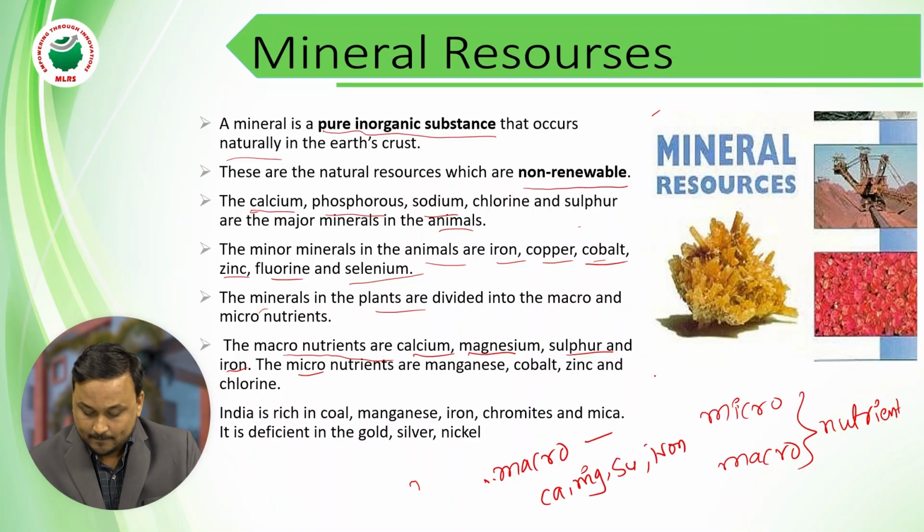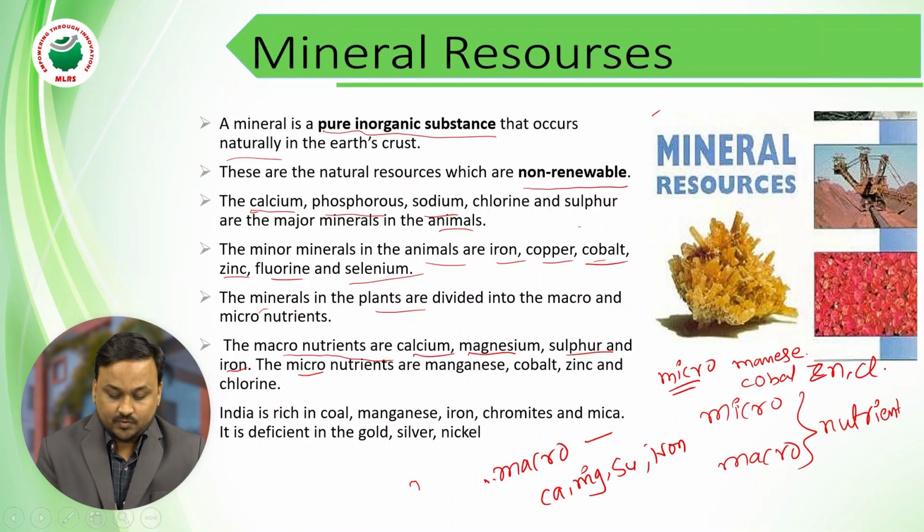Micronutrients are manganese, cobalt, zinc, and chlorine. So minerals are of two types, macro and micro. Macronutrients are calcium, magnesium, sulfur, and iron, and micronutrients are manganese, cobalt, zinc, and chlorine.